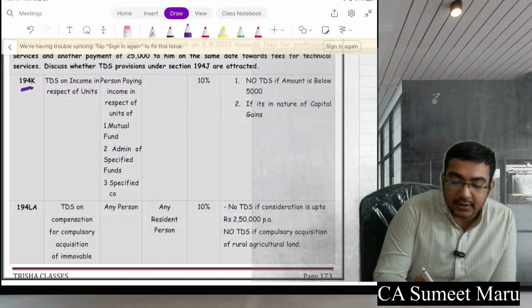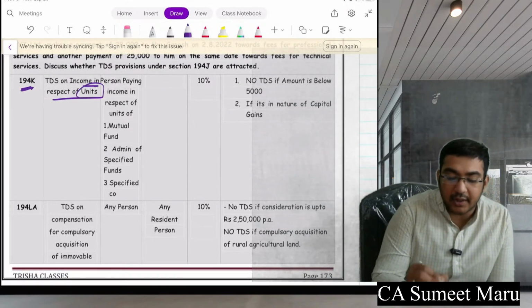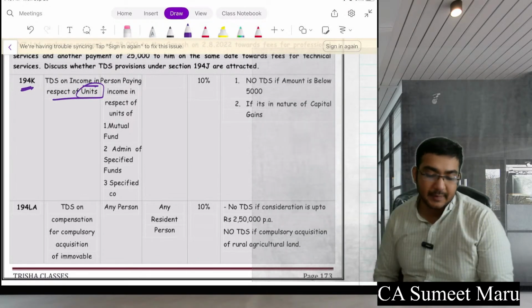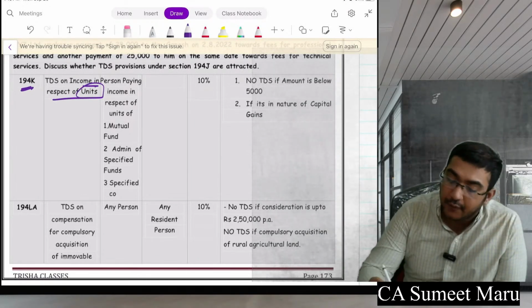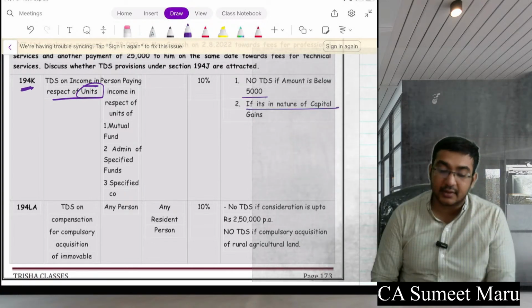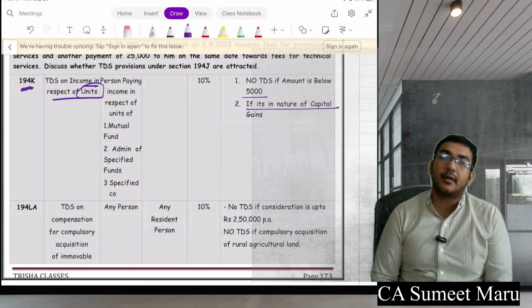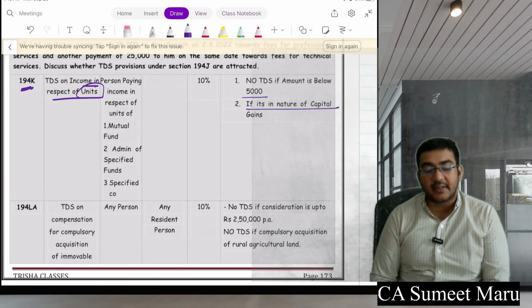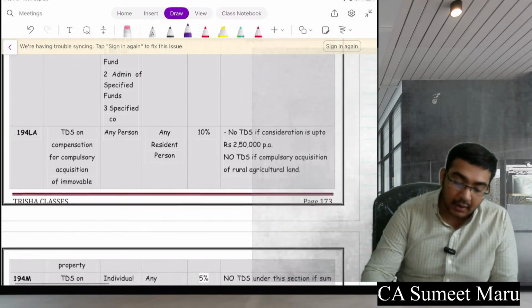Further, 194K, TDS in respect of income in respect of units. If it is below 5,000, no TDS. If it is capital in nature, no TDS. So if you are getting any income or any amount after selling some respective units, you will get this TDS applicable.